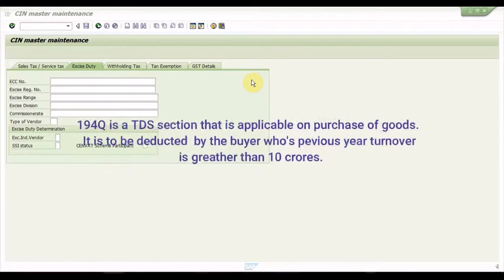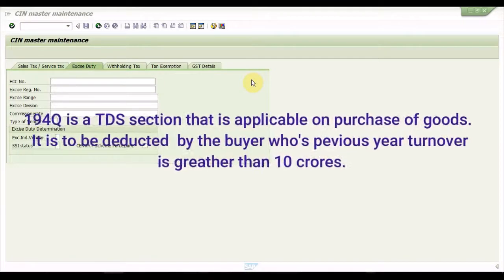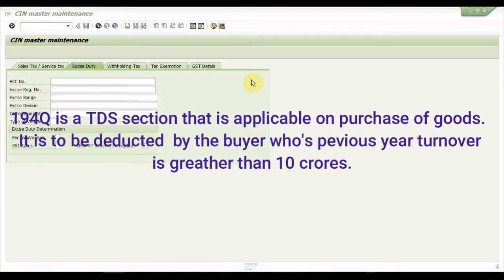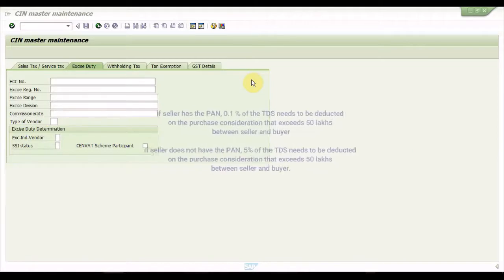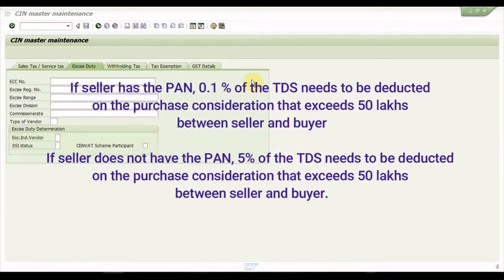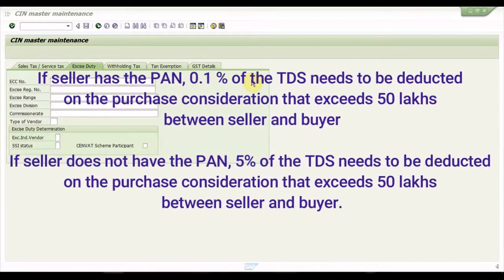194Q is a TDS section that is applicable on purchase of goods. It is to be deducted by the buyer whose turnover is greater than or equal to 10 crores. If the seller has the PAN number, 0.1% of the TDS needs to be deducted on purchase consideration that exceeds 50 lakhs between seller and buyer.